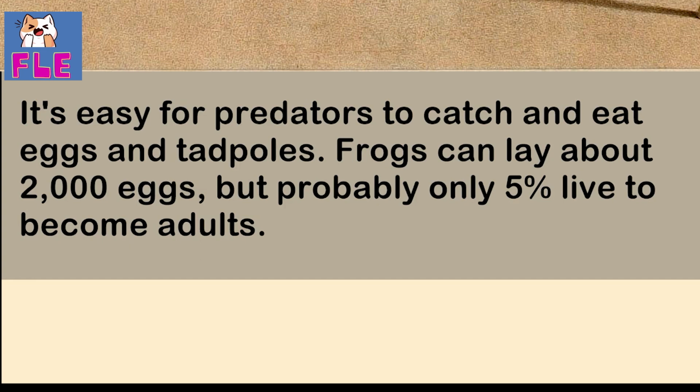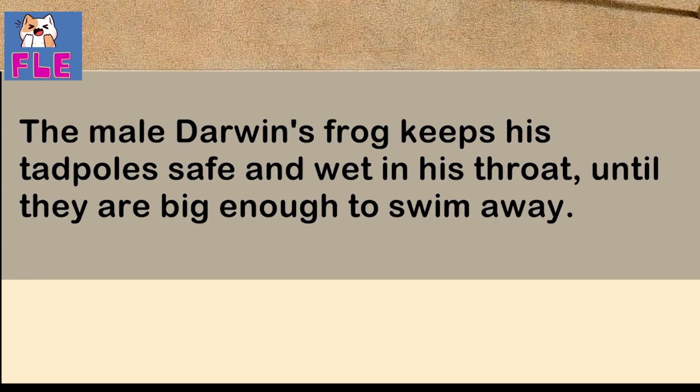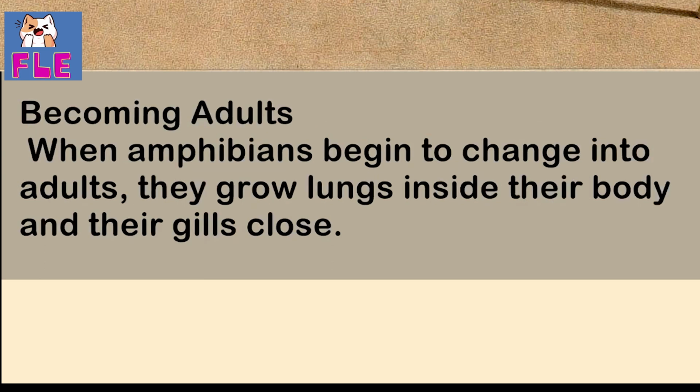Frogs can lay about 2,000 eggs, but probably only 5% live to become adults. Discover. The male Darwin's frog keeps his tadpoles safe and wet in his throat until they are big enough to swim away.